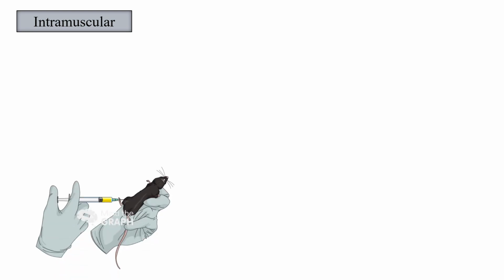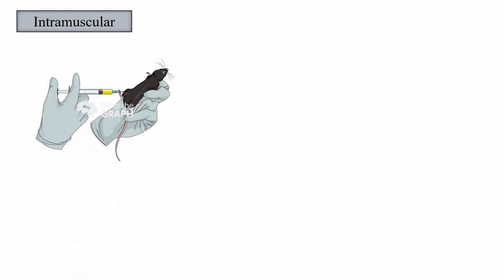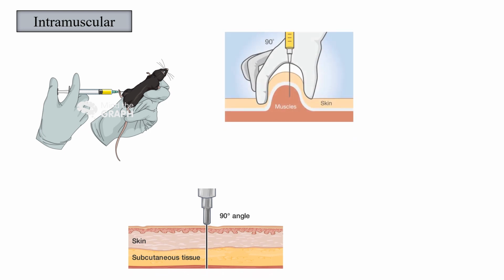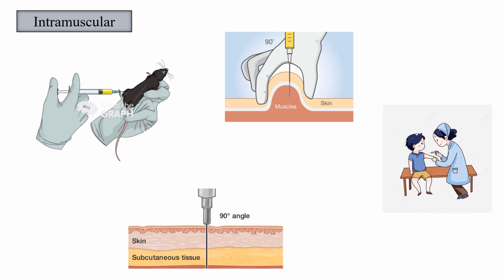Intramuscular. Injection is made deep into the muscle tissue. In humans, the best site is the deltoid muscle in the shoulder or the gluteus muscle in the buttocks. This method is suitable for irritating substances that cannot be given by subcutaneous route. The speed of absorption from the site of injection is dependent on the vehicle used. Absorption is quick from aqueous solution and slow for oily preparations. Absorption is complete, predictable, and faster than subcutaneous route.